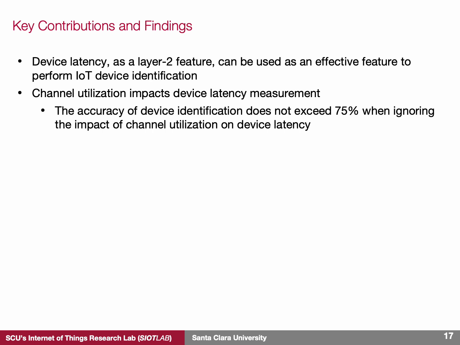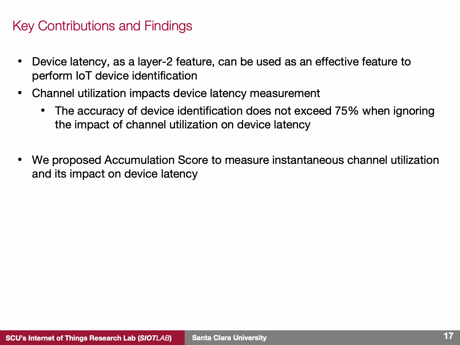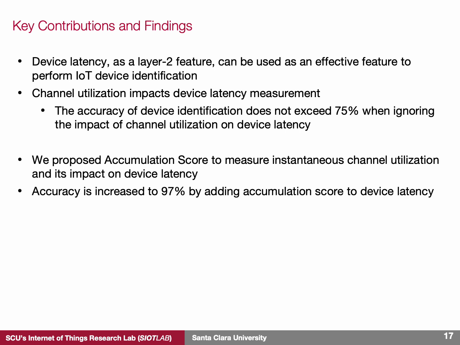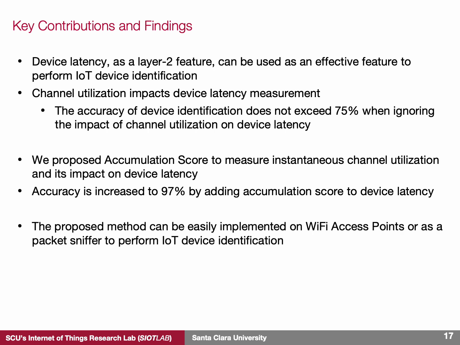To address this challenge, we introduced the accumulation score, which captures instantaneous channel utilization and its effect on device latency. By ensuring the training data covers the full range of channel utilization values and incorporating the accumulation score into the feature vector, we were able to achieve an accuracy of over 97%. Finally, we demonstrated that this proposed method can be implemented on off-the-shelf Wi-Fi access points or even on a low-cost packet sniffer, making it a practical and scalable solution for IoT device identification.